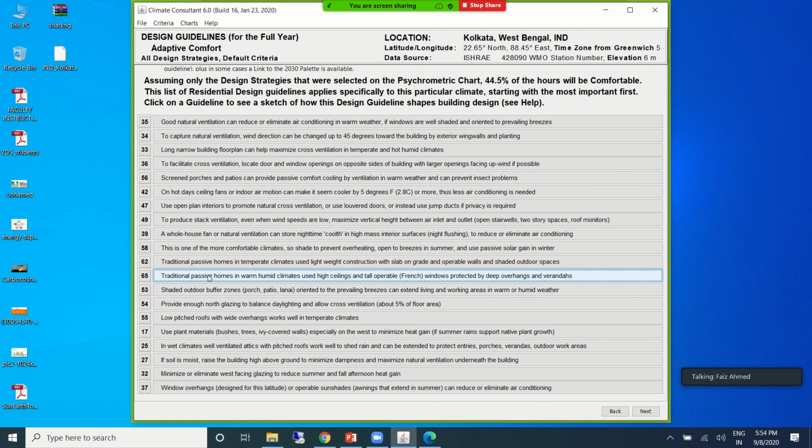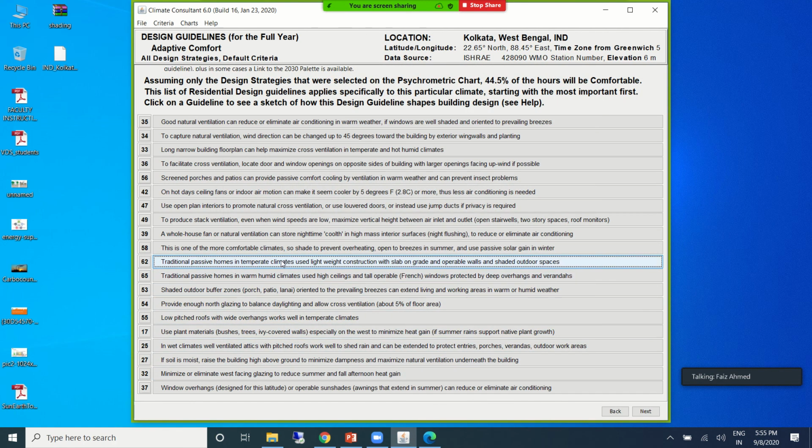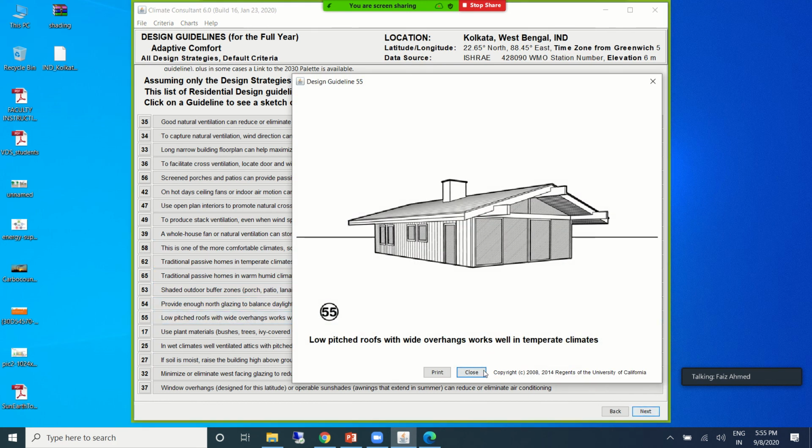Traditional passive homes in warm and humid climates use high ceilings and operable French windows. So this is one strategy that is suggested. Based on the conditions we can see what strategies can be adopted.